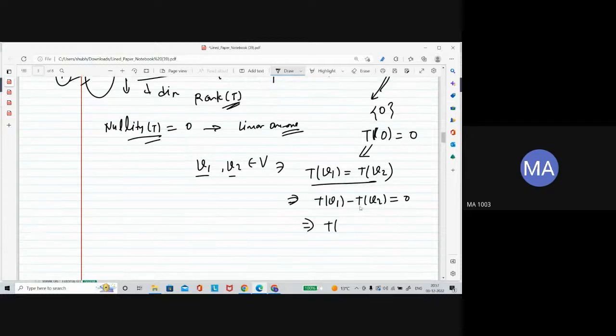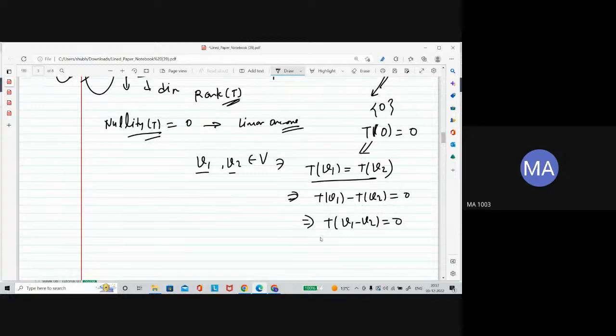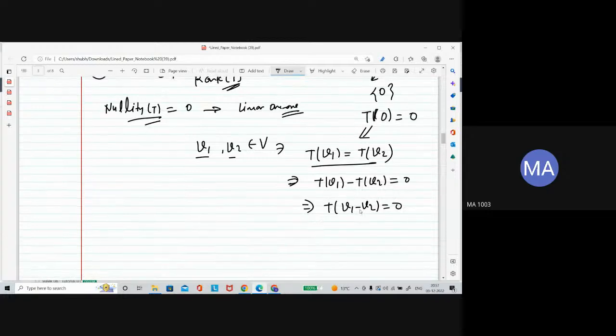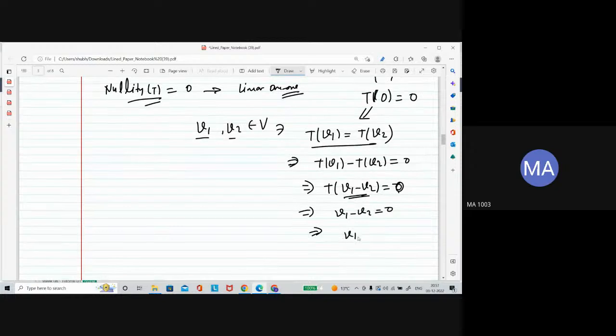That means T of, see, the linear transformation property says you can write it as T of v1 minus v2 equal to 0. Now if nullity is 0, it contains only the 0 vector. That means v1 minus v2 should be 0, right? Because you are getting the image 0. So from here v1 minus v2 is the 0 element, and therefore v1 is equal to v2.